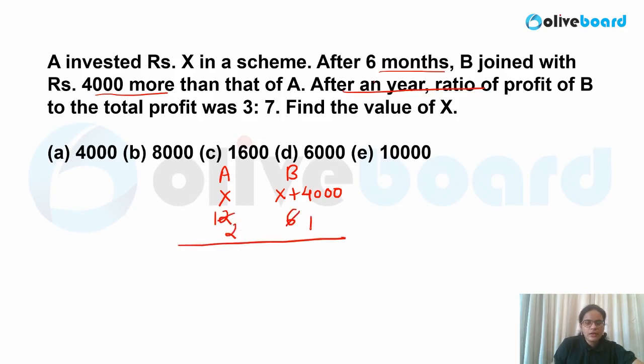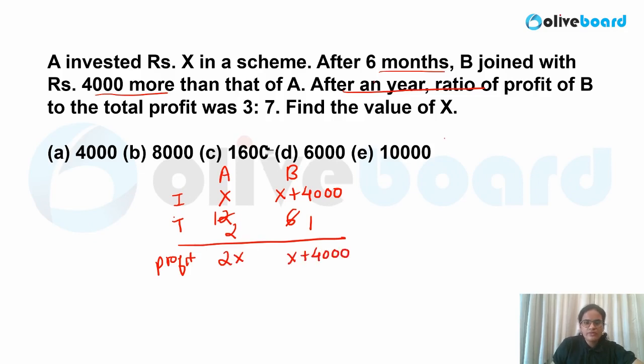Are you getting it? Now what is given? You have to calculate the profit. You know that this is investment, this is time. Your profit is always the product of I and T. So what will you get here? This will become 2x. This will become x plus 4,000 over here.